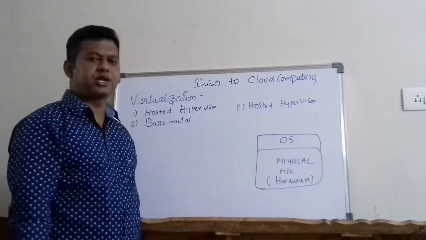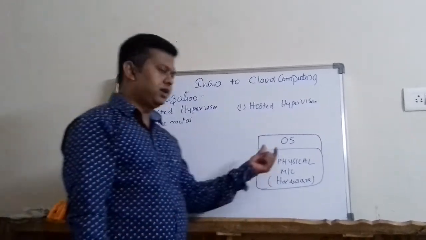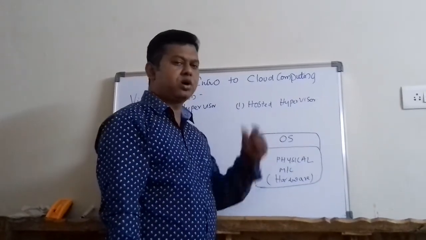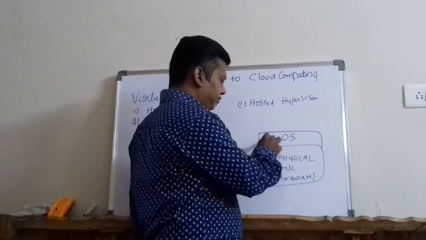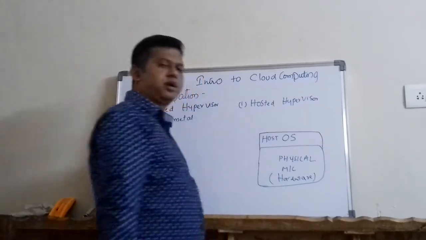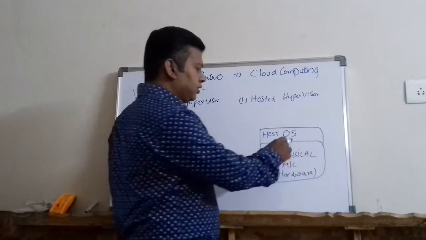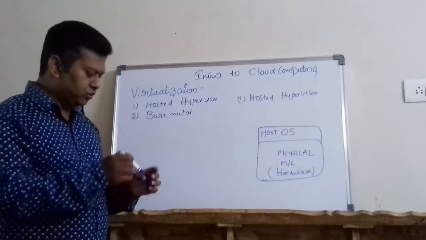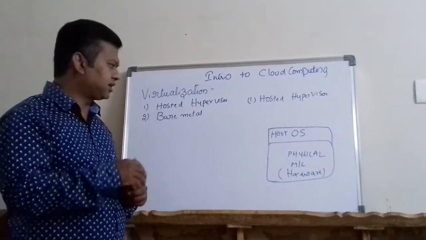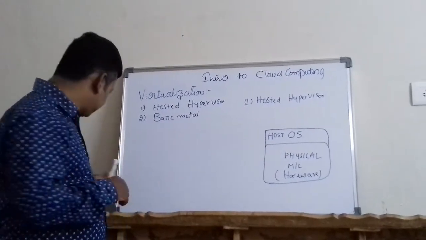The OS which is running on your desktop or laptop, on the physical machine, is called the host operating system. So let me write it here, host operating system. In my physical machine, I will have my operating system, some OS running in your computer as such.